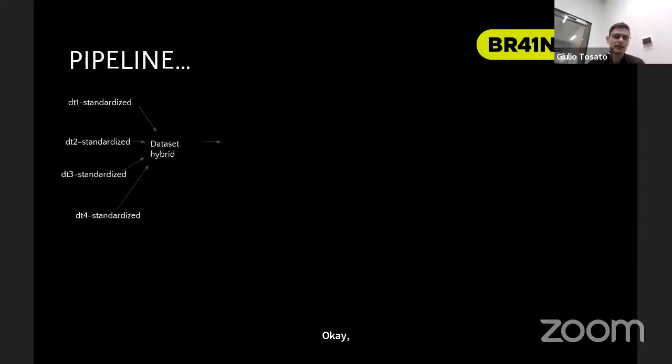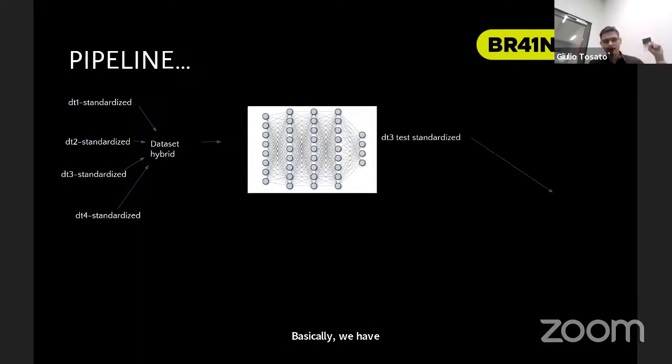Okay, so how can we test if our idea is working? Basically, we have a hybrid dataset where we have all the 4 datasets inside. And this hybrid dataset, the standardized dataset, we give to a fully connected network. And we use as test data only one subpart of a single dataset.